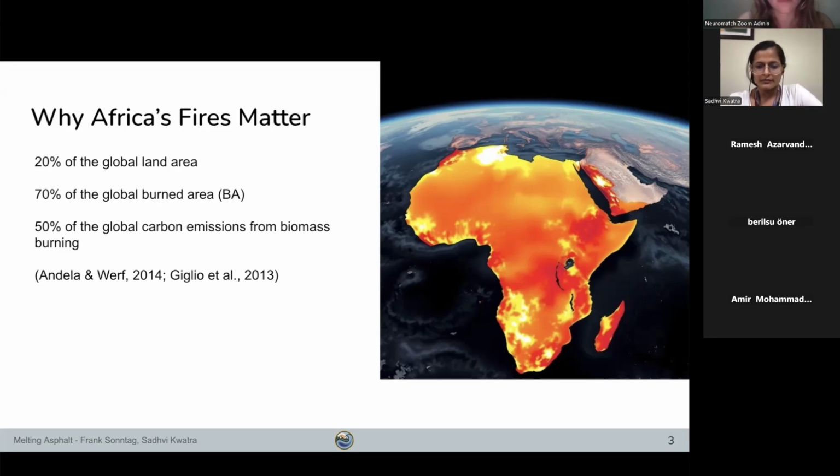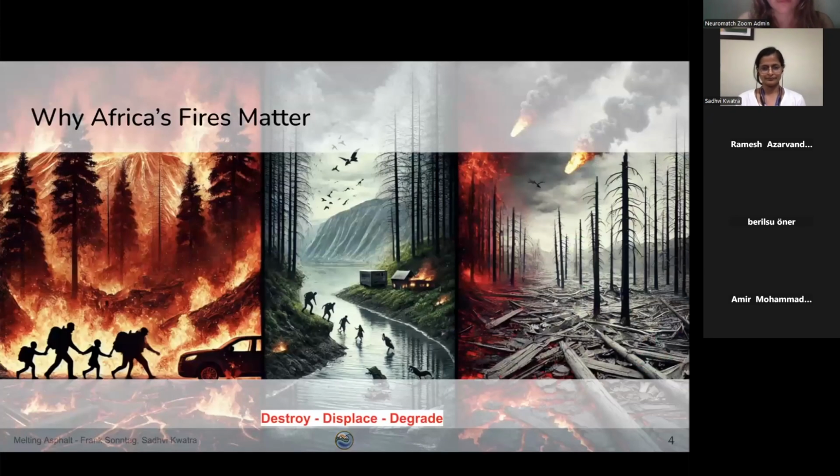Beyond the numbers I mentioned, fires have a profound human and ecological cost. For communities, fire destroys crops, displaces people, and worsens air quality, leading to respiratory problems. Ecologically, repeated burning of the land can degrade the soil and make it harder for forests to regrow.